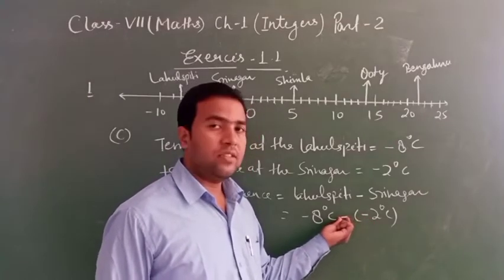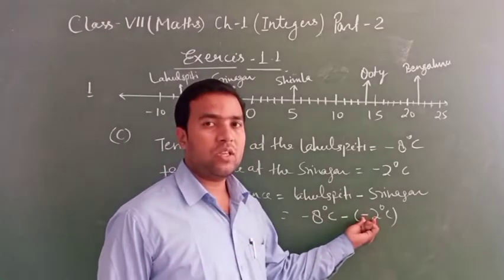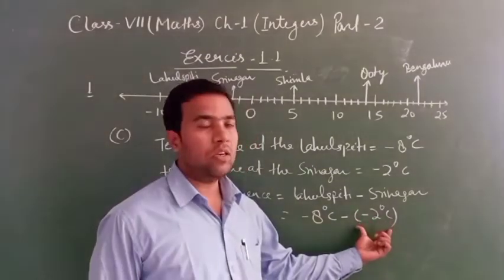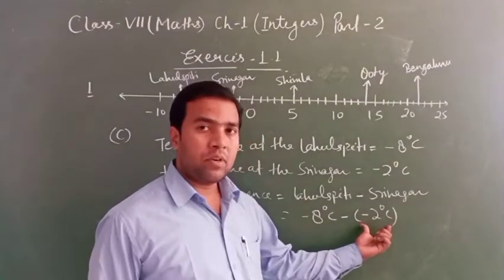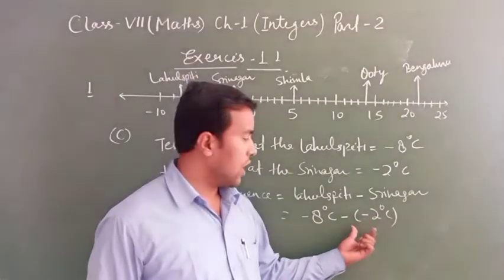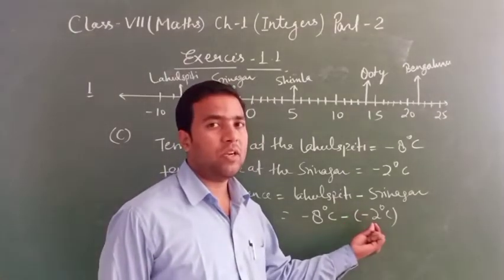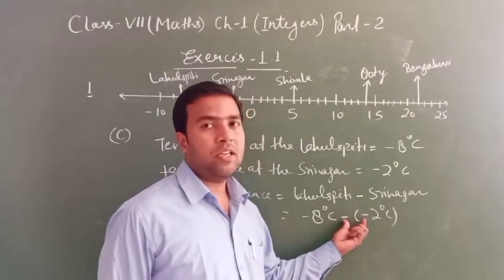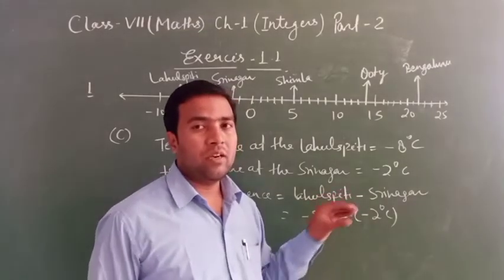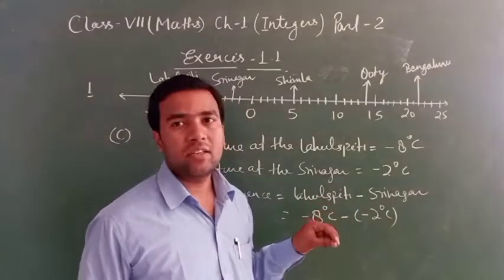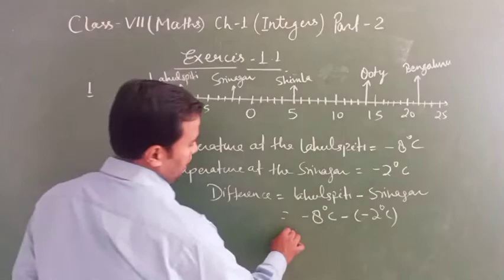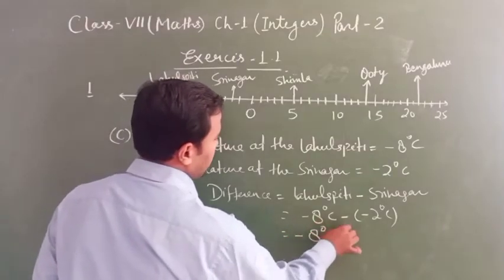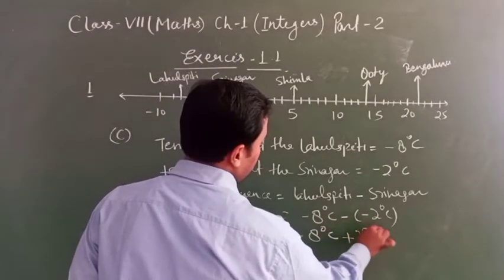When minus sign is there, minus sign is also there, when you write the number in bracket, after that you open the bracket, you will be multiplying between them, means between the signs. Clear? After that minus 8 degrees Celsius minus plus.